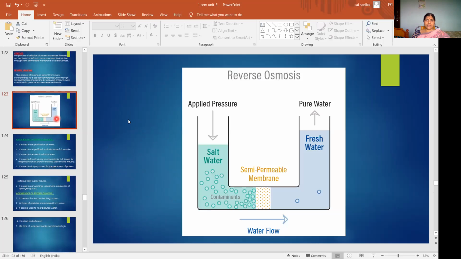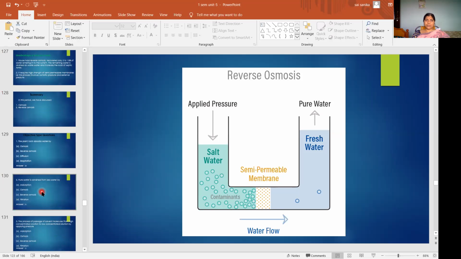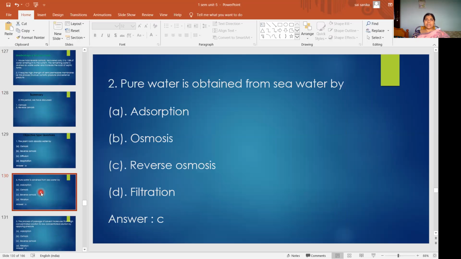From seawater, we apply external pressure and keep a semi-permeable membrane between the two, and we apply pressure on the seawater. Then pure water goes into the fresh water. So we get pure water from seawater by which process? Reverse osmosis. So the answer is C.